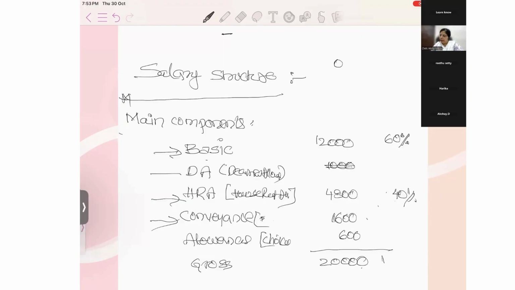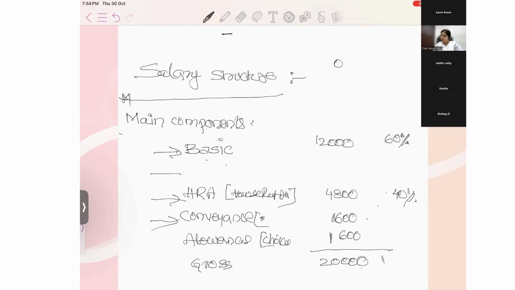In most private companies, there is no DA. Government projects will have it. For government employees only, they'll have this DA. Remaining all, no one will follow this DA system. It's only for the government sector. So this is the best structure that everyone suggests.